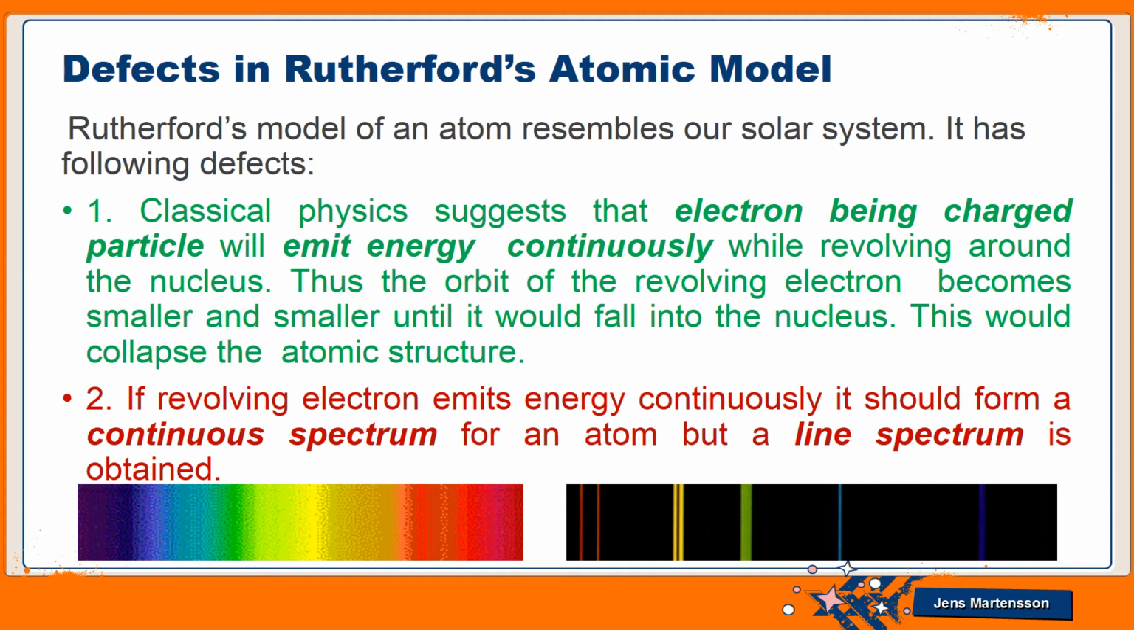And if the electron falls into the nucleus, then there will be no more atomic structure, because the structure of the atom has collapsed. But actually this does not happen. So Rutherford cannot explain this.